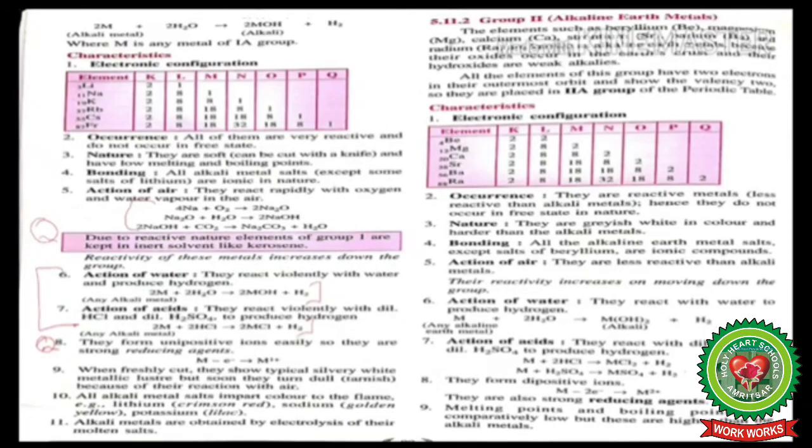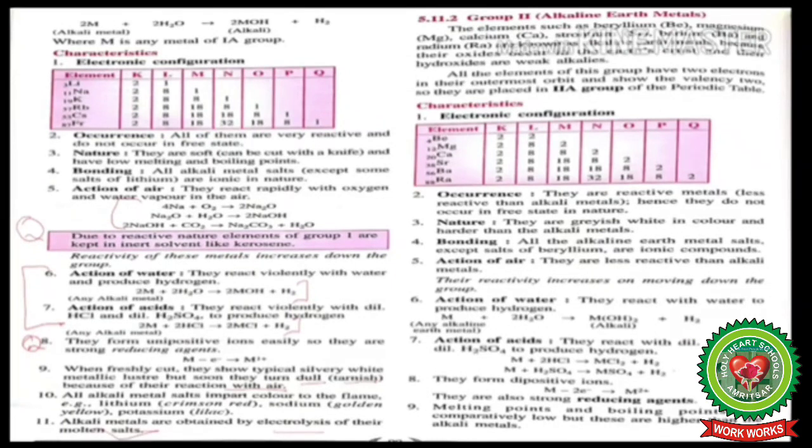When freshly cut, they show typical silvery white metallic luster, but soon they turn dull or they tarnish because of their reaction with air. All alkali metal salts impart color to the flame. Example: lithium crimson red, sodium golden yellow, potassium lilac. Alkali metals are obtained by electrolysis of their molten salts.